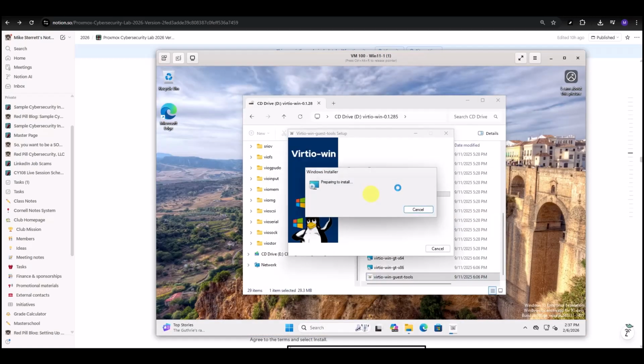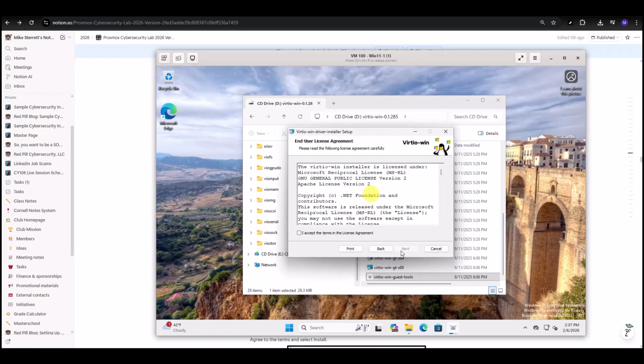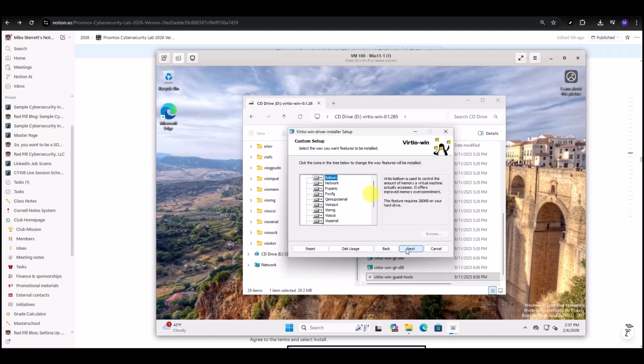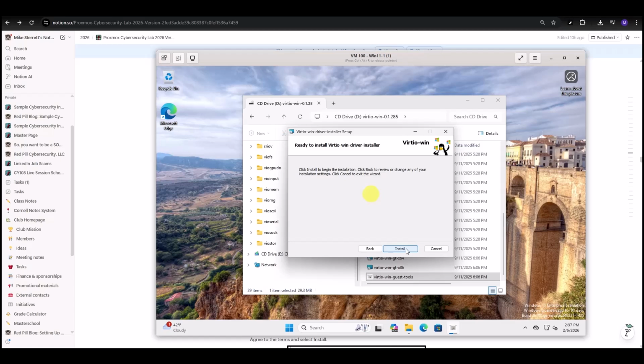Now you'll want to install this on all your Windows systems, so both Windows VMs and your Windows server. We're going to take all the defaults, so just click Next, accept the agreement, and select Next again. Next, and install. And it's a pretty simple install.